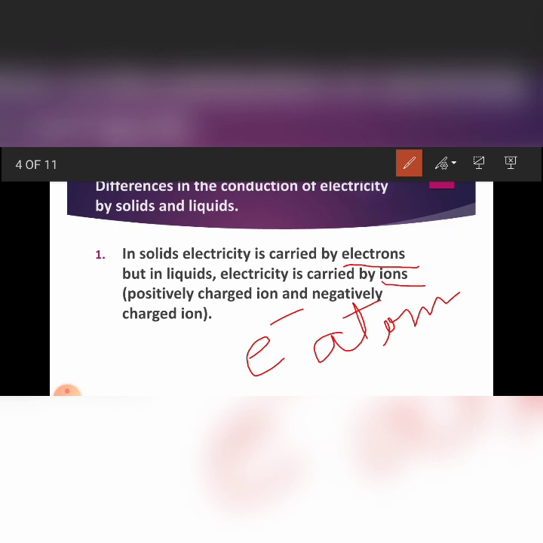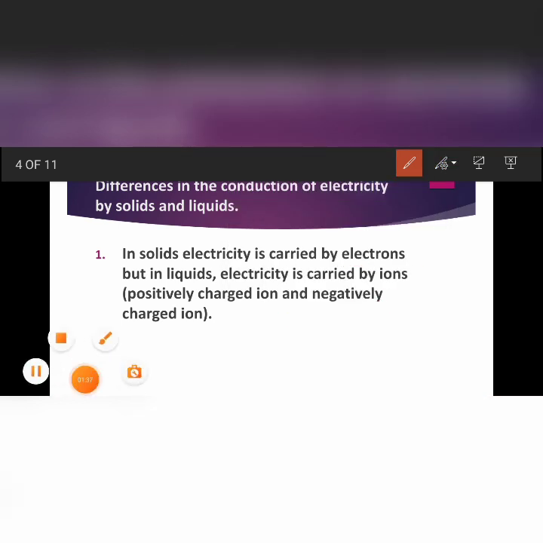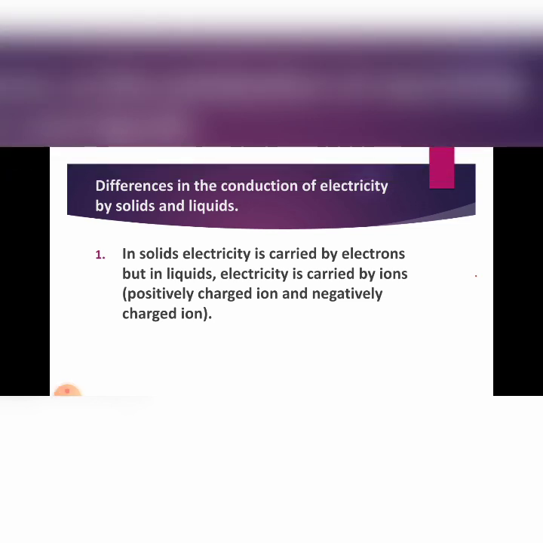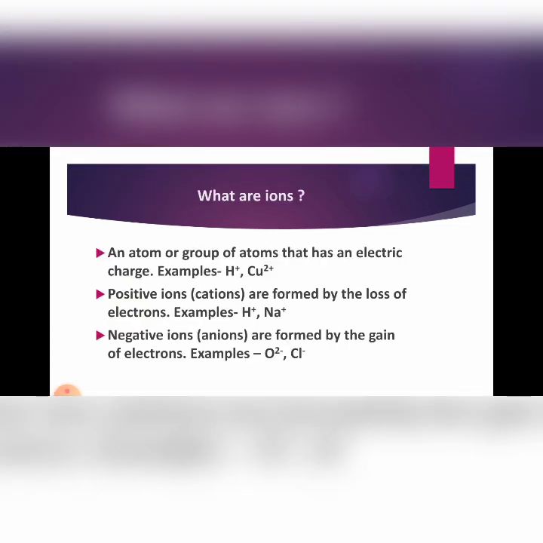So before we go further, we will understand what are ions. What are ions? An atom or group of atoms that has an electric charge are called ions. That means it can be positive also, it can be negative also.